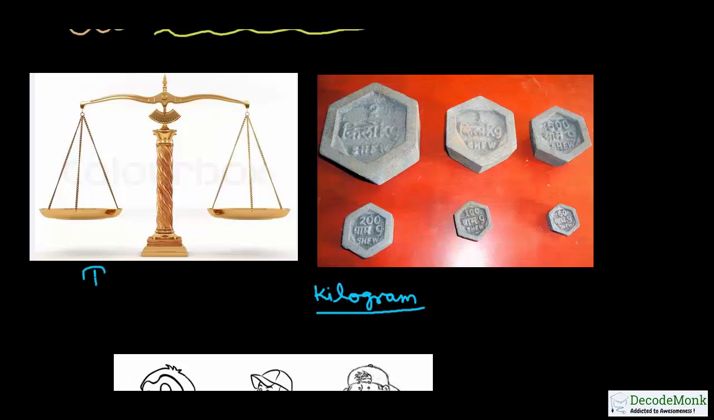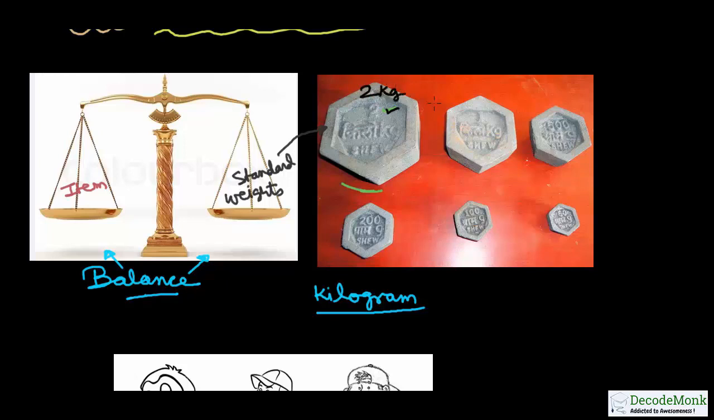Please see this. This is called a balance. You may have seen such a balance when you go to the market with your mom or dad. The shopkeeper is balancing some item in one of the containers, and he may be putting some standard weights on the other. These are the standard weights. On my right side you are seeing a standard weight of 2 kg. You can see over here it's written 2 kg. It's a 2 kg standard weight.